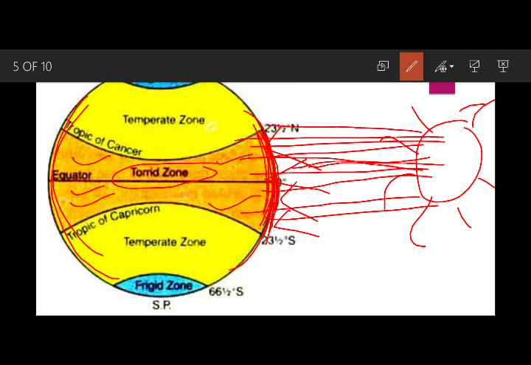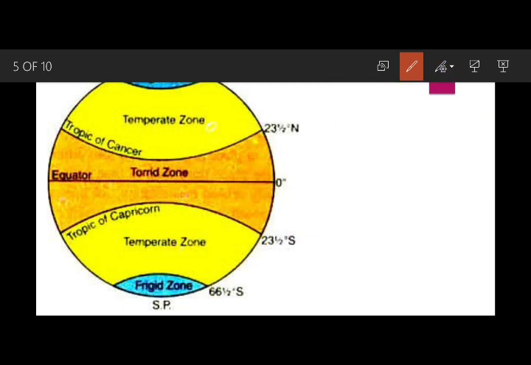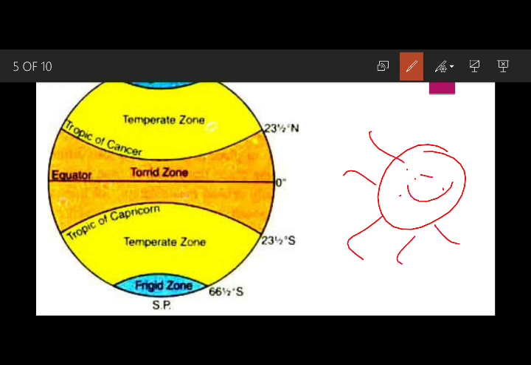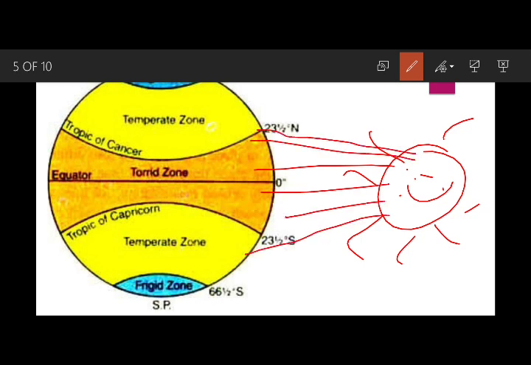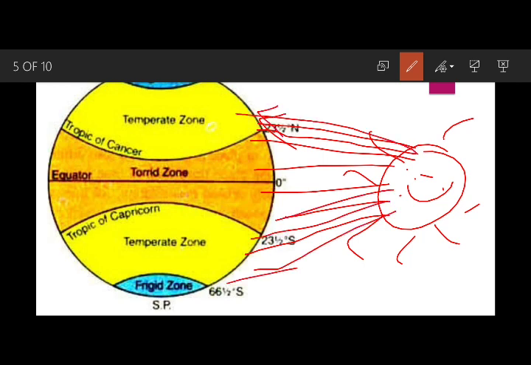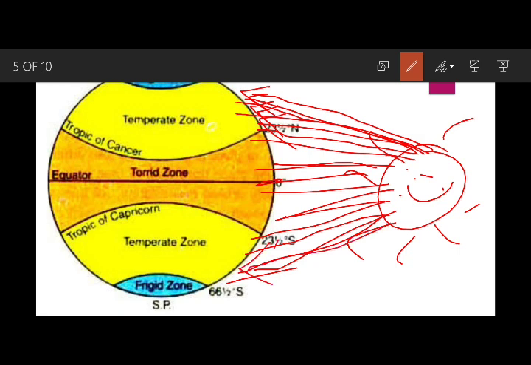Then, let me erase, when the sun rays come to the next portion, the oval portion, the sun rays become slightly slanting. They come in a slant way. Slant means tirchi ho gayi. It means the rays are not reaching directly to the area where it is too round.